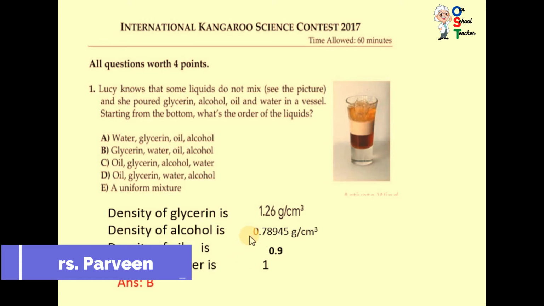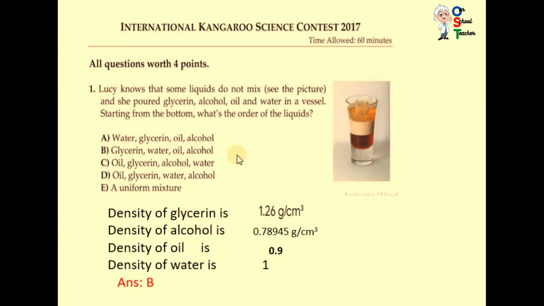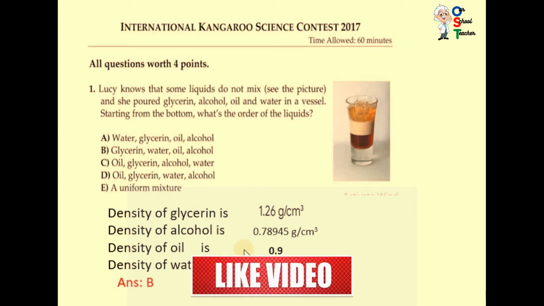If the density of alcohol or glycerine or other liquids is higher than the water, they would sink, and if they have less density, they will float. So oil and water have similar densities, 1 and 0.9, so they are almost in the same layer.